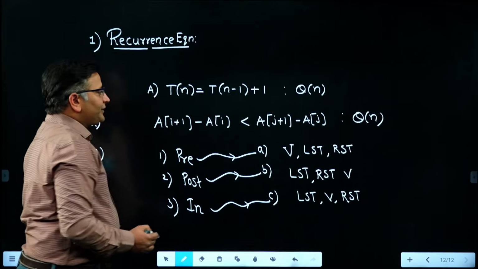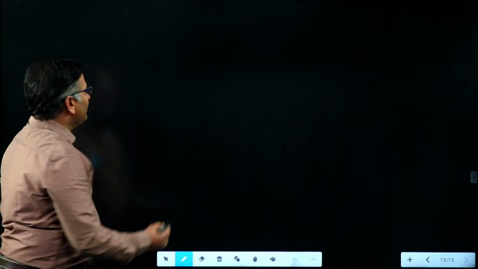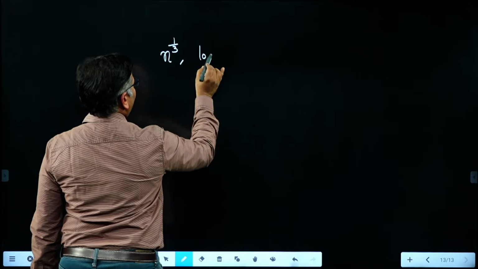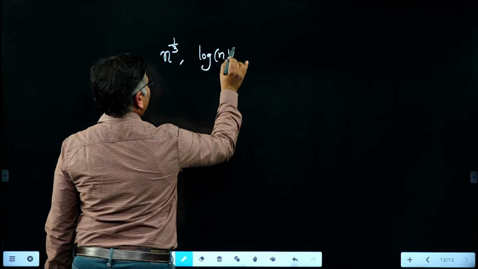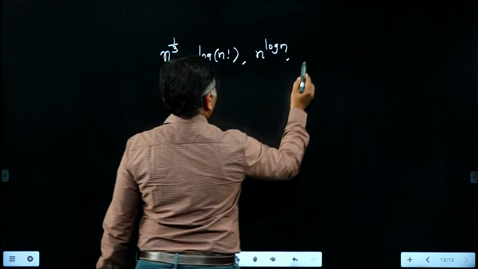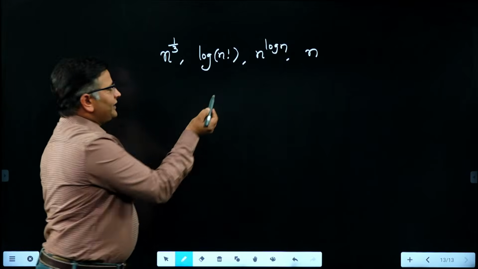And from the algorithms perspective, they ask questions like the following: arrange in the increasing order of asymptotic notations. They provided some functions: n power 1 by 3, log n factorial, n to the power of log n, and another one, I think it is n. So they are asking to arrange them in increasing order, friends.